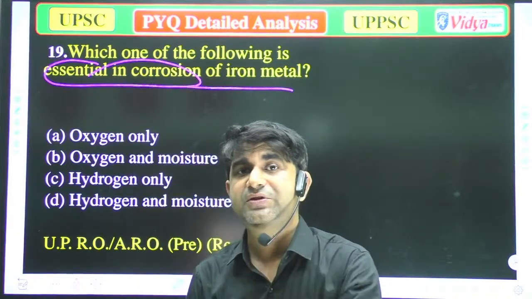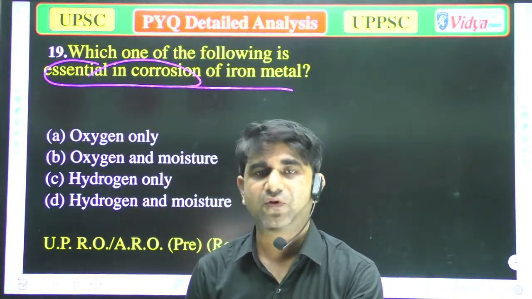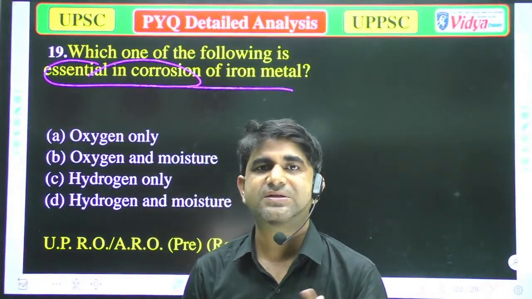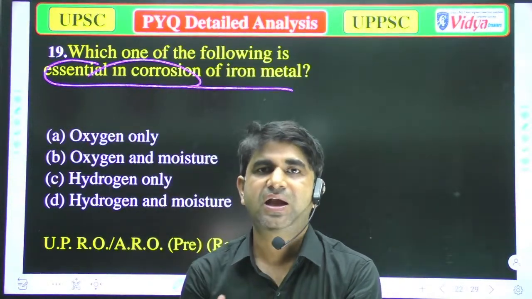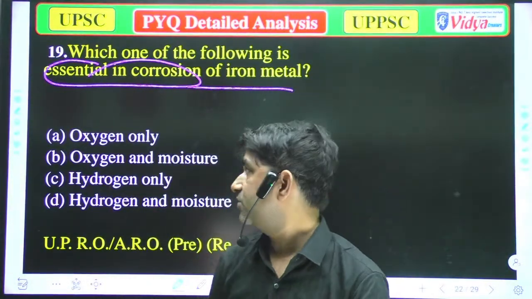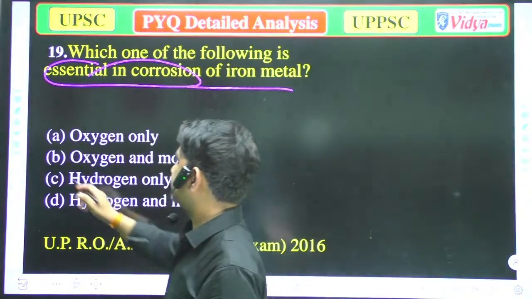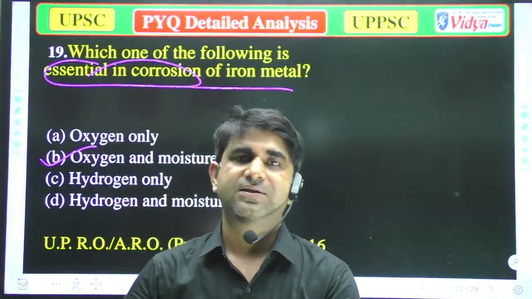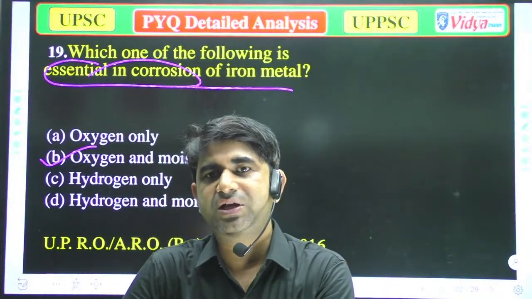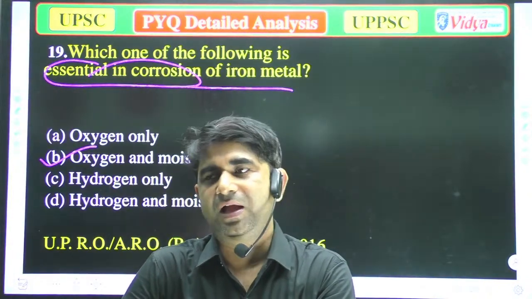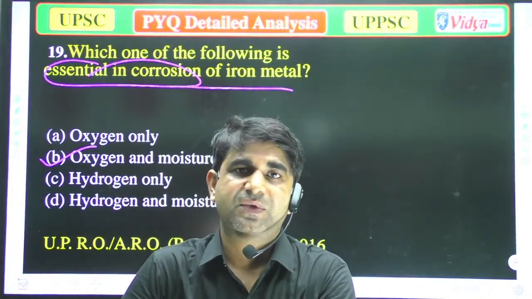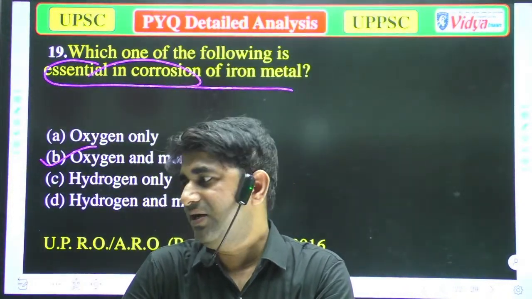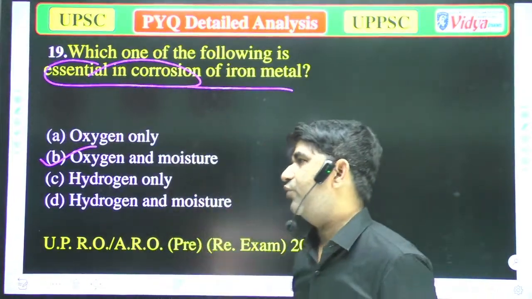In the previous question I have discussed that for corrosion some substances are necessary, and that is moisture and oxygen. So option B is correct, because for rusting of iron there is need of oxygen and moisture, because moisture has hydrogen as well as oxygen. That is why these are the necessary things for corrosion. So now we'll move to the next question.